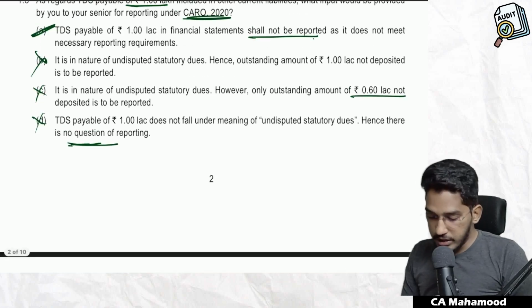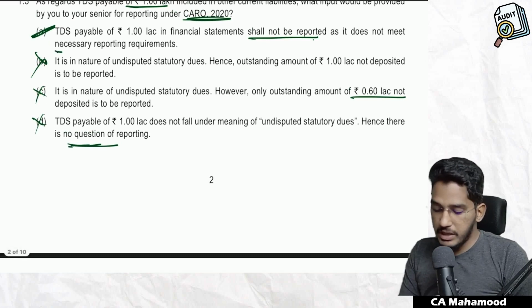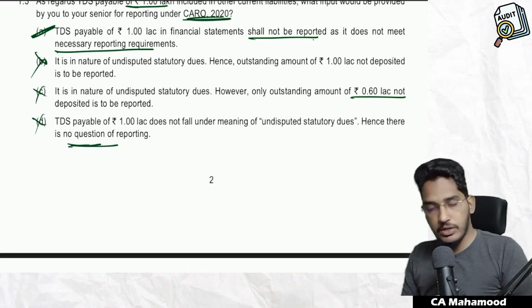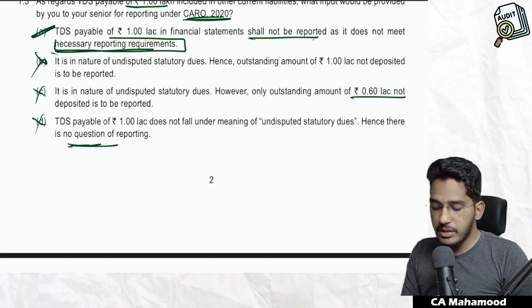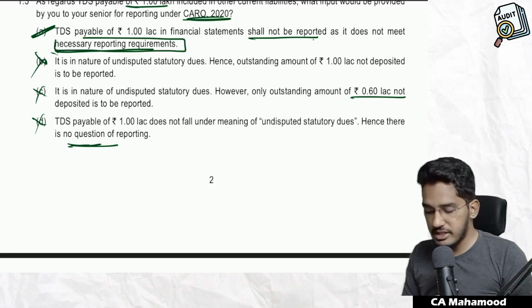Yeah, you need not report it, but the correct reason is it does not meet the reporting requirements. You will not report it. Obviously, you are not going to report. Why are you not going to report? It is because it does not meet the reporting requirements. It is not outstanding for more than 6 months.